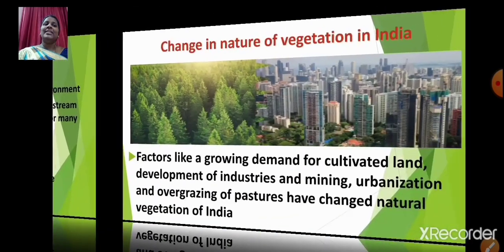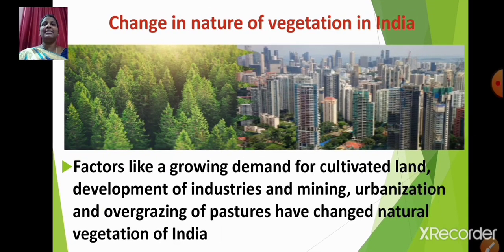Okay. Now let us discuss about the change in the nature of vegetation in India. Factors like a growing demand for cultivated land, development of industries and mining, urbanization, and overgrazing of pastures have changed natural vegetation of India. Students, you all must be knowing that day by day the forests are diminishing due to urbanization. Factors like growing demand for cultivated land, development of industries and mining, urbanization, and overgrazing of pastures have changed the natural vegetation of India.